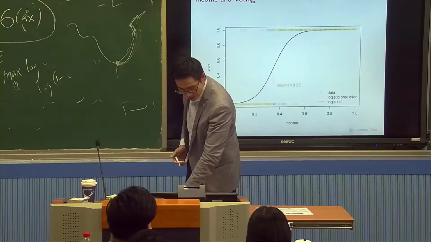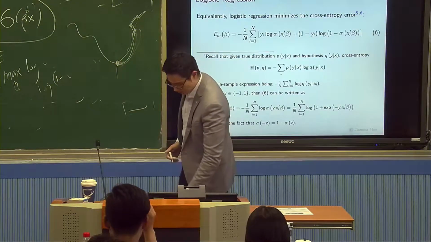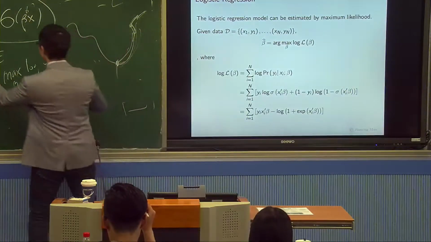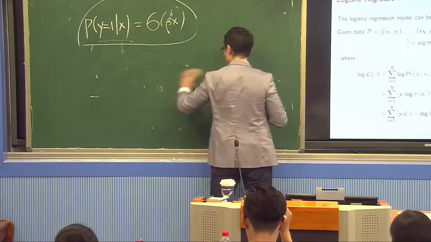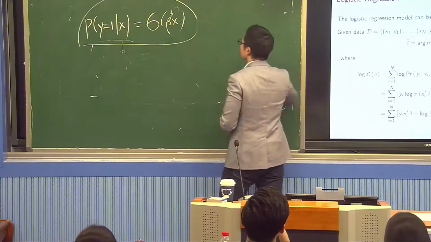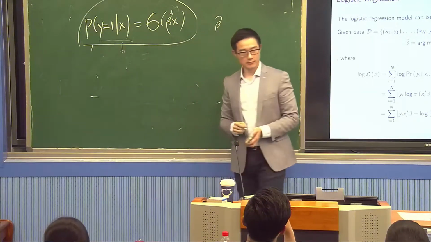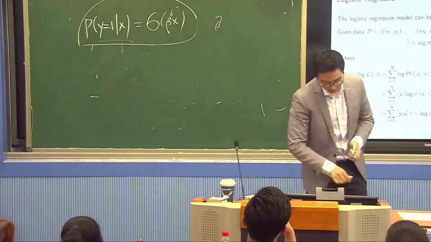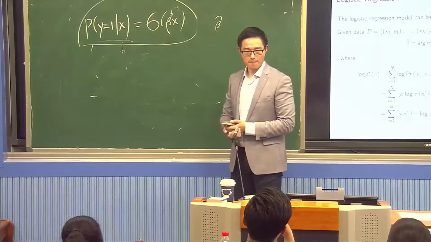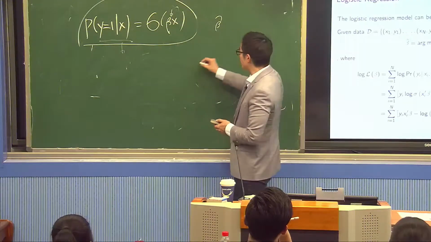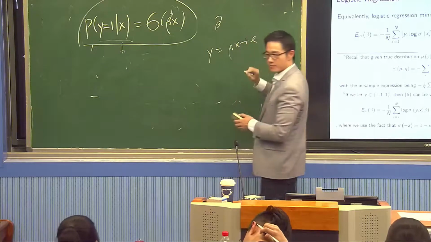So let me ask you this question. Suppose I have successfully found my beta hat. Then how do I predict y? Remember that when I do linear regression, y equal to beta x plus e, I can find the beta hat.